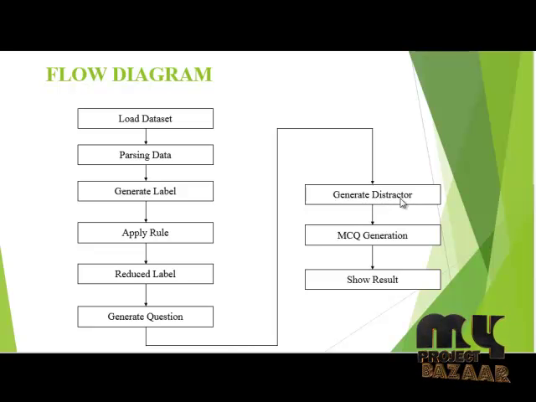The next process is generate distractor. Here we generate some distractors about the paper, and the next process is MCQ generation. After completing the distractors, we go to MCQ generation. MCQ is nothing but a multiple choice question. Here we select the multiple choice question paper and then finally we show our result.